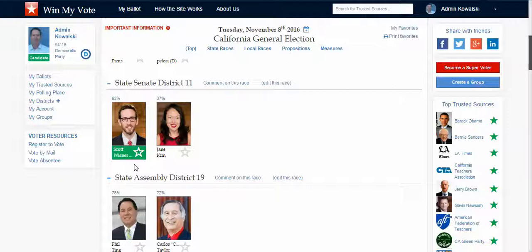Now, come election time, I can check on my polling place. I can just grab my cell phone and access all of my favorites, or I can print out my ballot and go to the polling place.